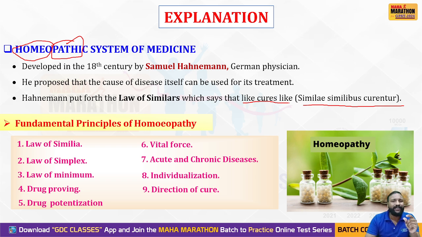According to his theory, anything which can cure the disease itself can produce the symptoms of that disease in a healthy person. That's what his theory is. Like cures like: whatever cures can produce the same symptoms, according to his theory. So in order to prove that, he has the prover and proving theory. Proving is a diseased person, whereas prover is a healthy person.